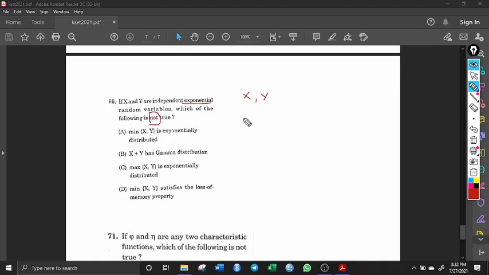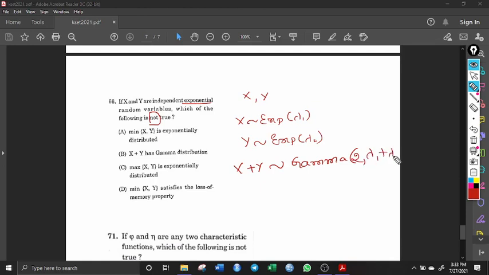Okay, suppose let us say that x follows exponential lambda 1 and y follows exponential lambda 2. Okay, we have the property that if x and y are independent and they are exponentially distributed, the sum of this follows gamma, and the parameter is, since two exponential random variables are adding, so this is the scale parameter, and this shape parameter is lambda 1 plus lambda 2.